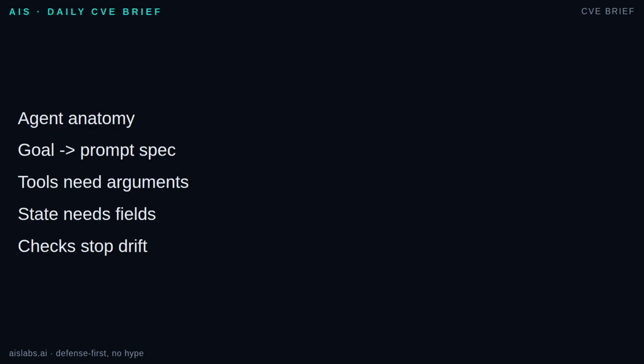An agent is not one magic prompt, it is a harness around model calls: goal, role, tools, permissions, state, termination, and checks. Today's prompt spec becomes the smallest reliable unit inside that harness.